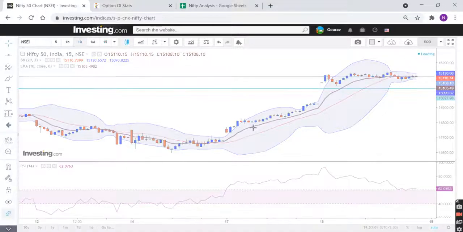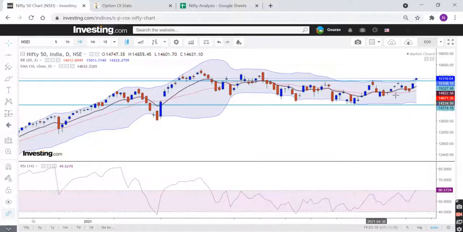So for now trend is up, data is also up. However, we are reaching the higher band of the Bollinger. Now the Bollinger band is open, so I will still not look to go short, because once we get a breakout, in the next 2-3 days we can get a very fast move. So for thinking of any kind of short, I will wait for 2-3 days at least, and during the day there should be some call writing, right? Then only we can think of any short. But for the timing, trend is up, data is also showing positiveness. So buy on dips is the strategy. On the lower time frame, if there is any dip, we should go long.